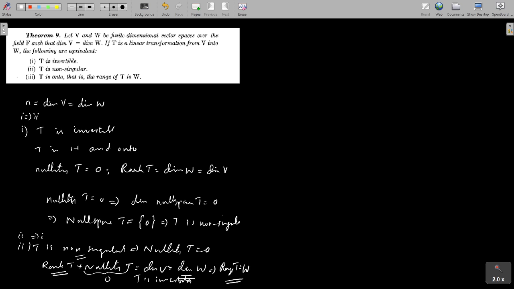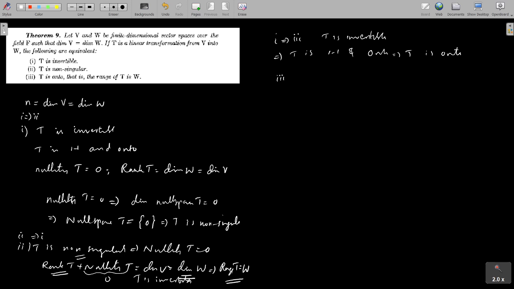Now we can prove 1 if and only if 3, and 2 is also if and only if 3. So we'll prove that by assuming 1 we can get 3 as well. What is 1? 1 is T is invertible. In fact, T is invertible implies T is 1-1 and onto. Consequently, in particular, T is onto. So this proves 3. This is 1 implies 3.